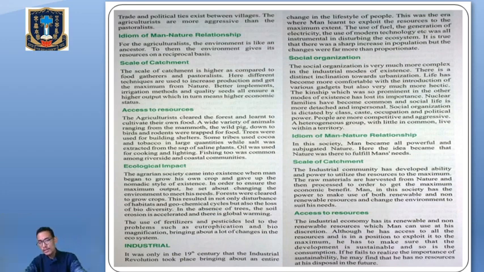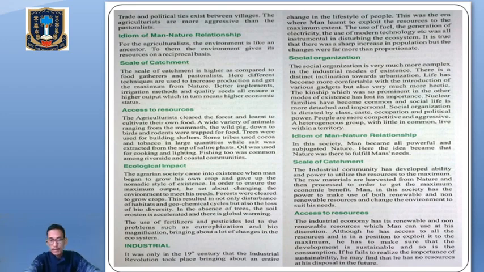So they took into consideration the importance of sustainable development, and gave it due importance so that those resources will be available to them in the coming future also.